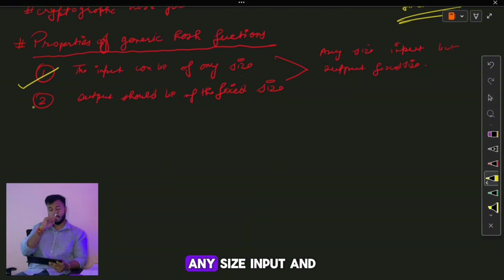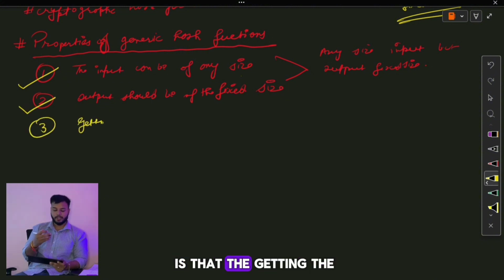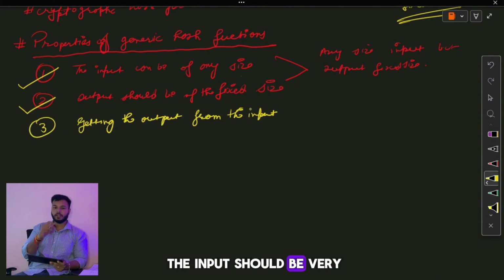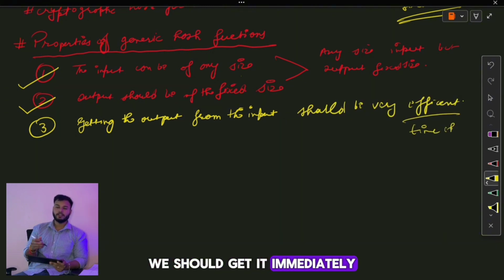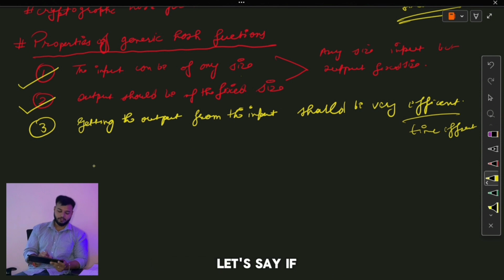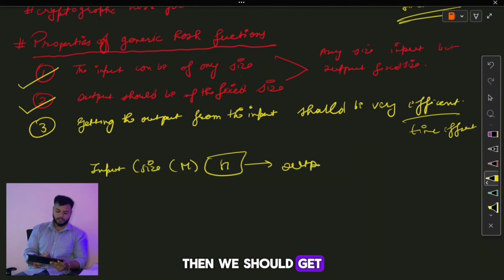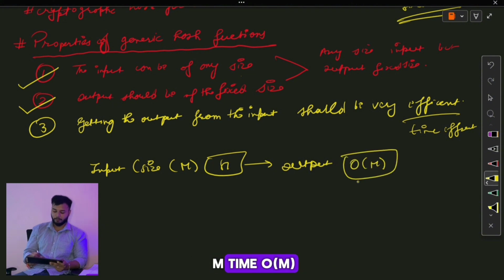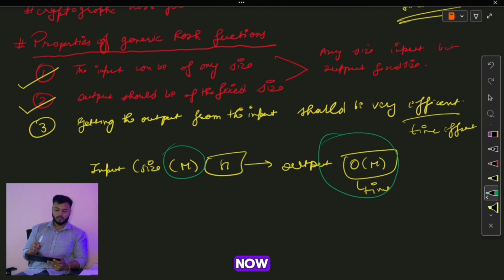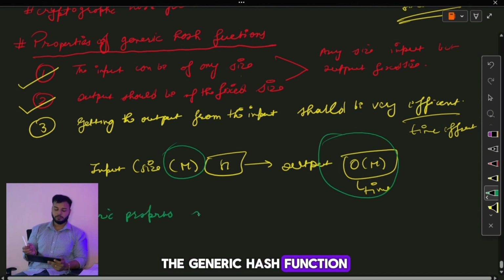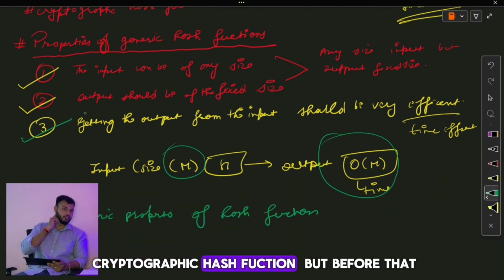Number one was any size input, another thing is the fixed size output, and the third property is that getting the output from the input should be very efficient, time efficient. Basically, we should get it immediately. There should not be much computation needed. Let's say if the input is of size m, then we should get the output in order of m time. These are the basic generic properties of a hash function. Now we have discussed the generic hash function properties. Now we will move to cryptographic hash function.